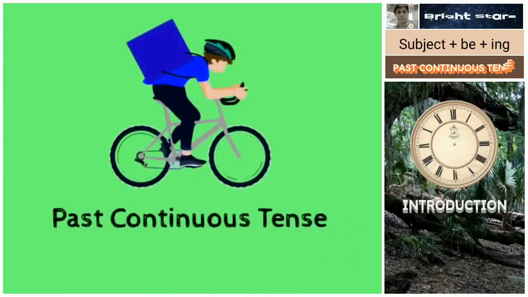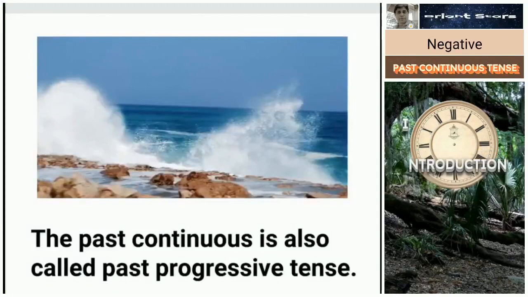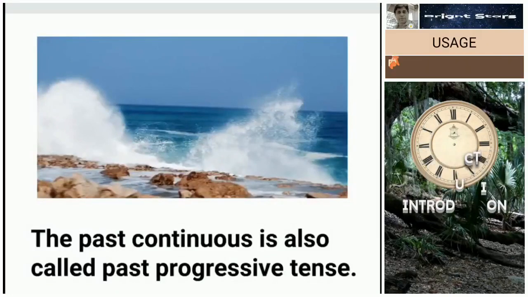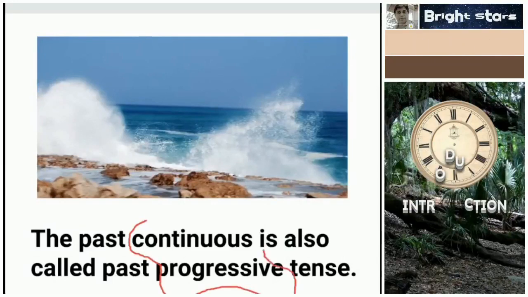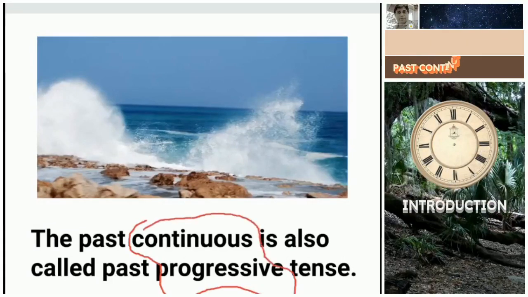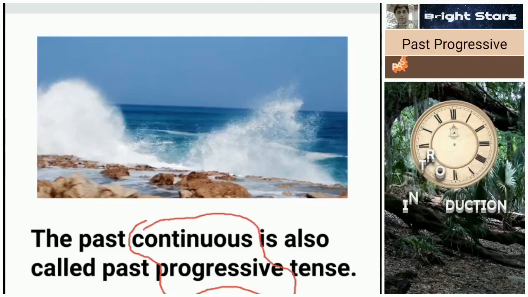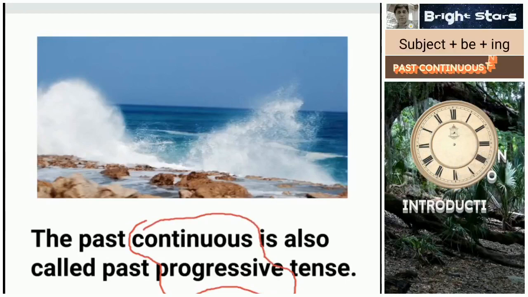Past continuous tense. Past continuous is also called past progressive tense. Continuous and progressive are similar words, synonyms, so we can call it either past continuous or past progressive.